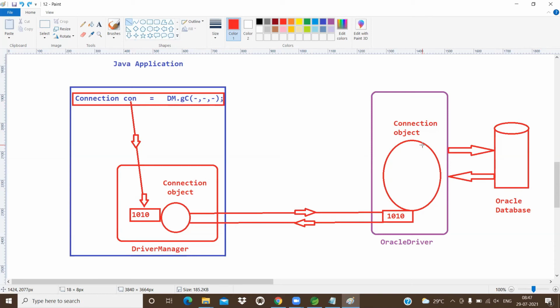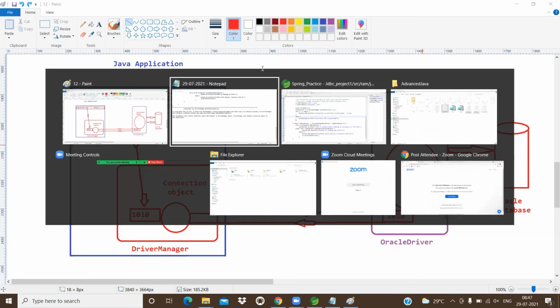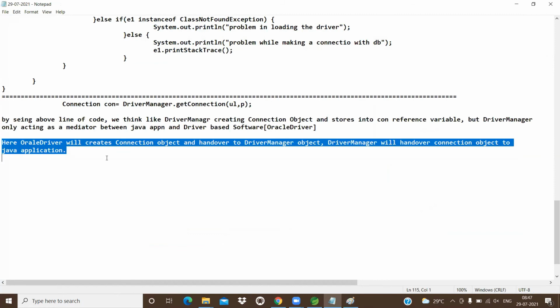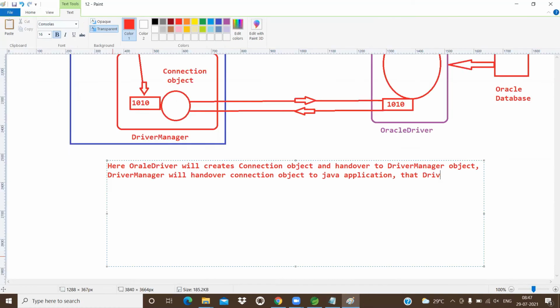Got it? That's what I mentioned as one point here. Oracle driver creates a connection object and hands it over to the driver manager object. Driver manager will hand over the connection object to the Java application. That means the driver manager acts as a mediator between them.